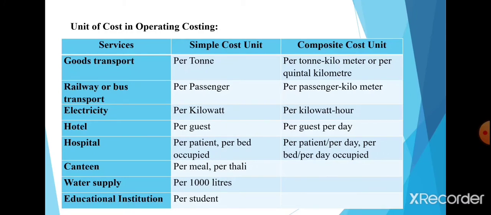In hospitals, per patient or per bed occupied is a simple cost unit, and for composite cost unit it is per patient per day, per bed per day occupied. In canteen, only simple cost unit can be seen, that is per meal or per thali. In water supply, per 1000 liters of water. In education institutions, per student is the simple cost unit.